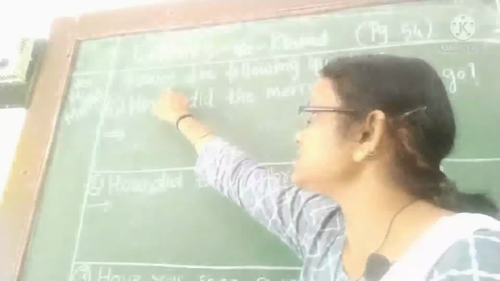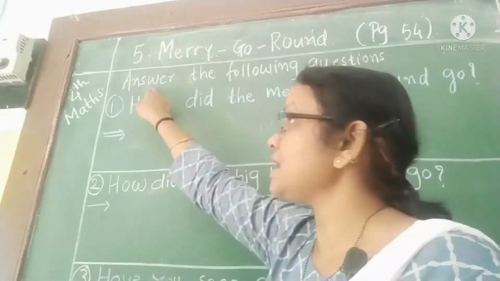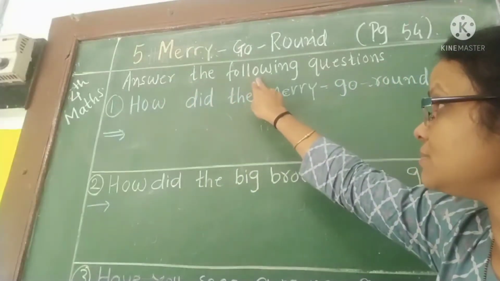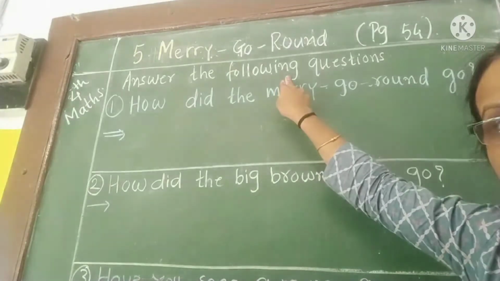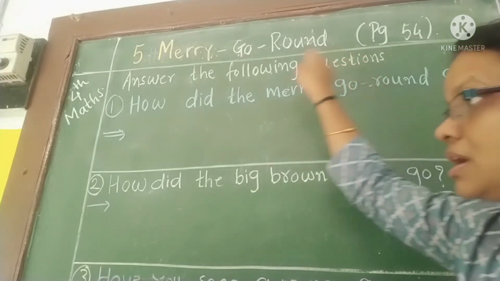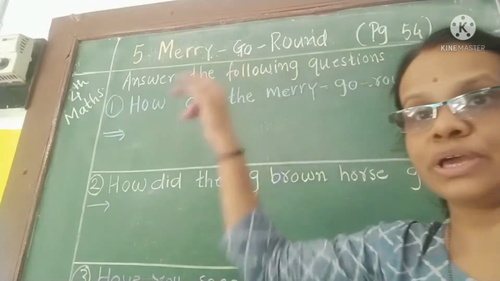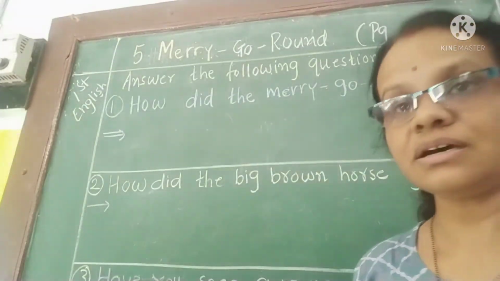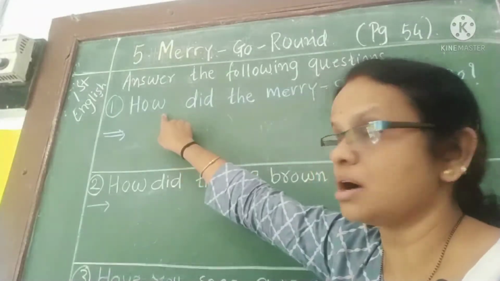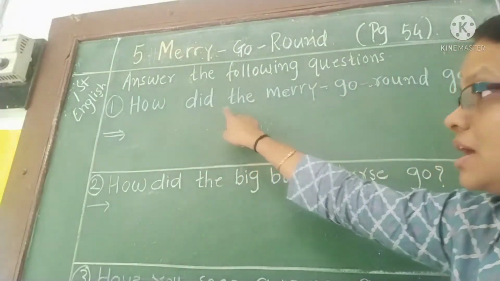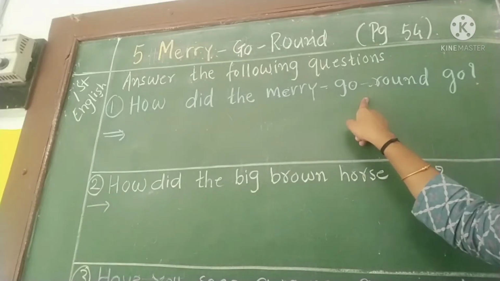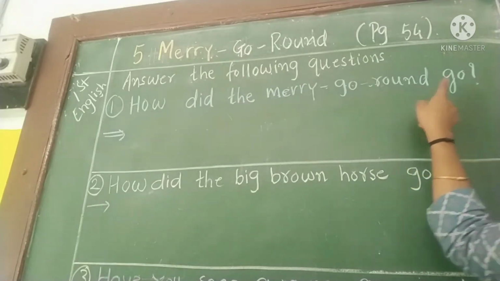Answer the following questions. Come on, read with me. Answer, the, following, questions. Again, answer the following questions. What is written first? Let's see. Come on, read with me. How, did, the, merry-go-round, go. Again we will read the whole sentence.